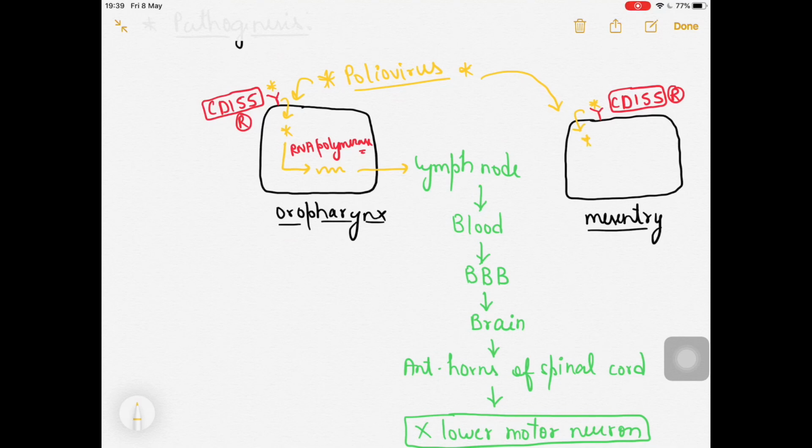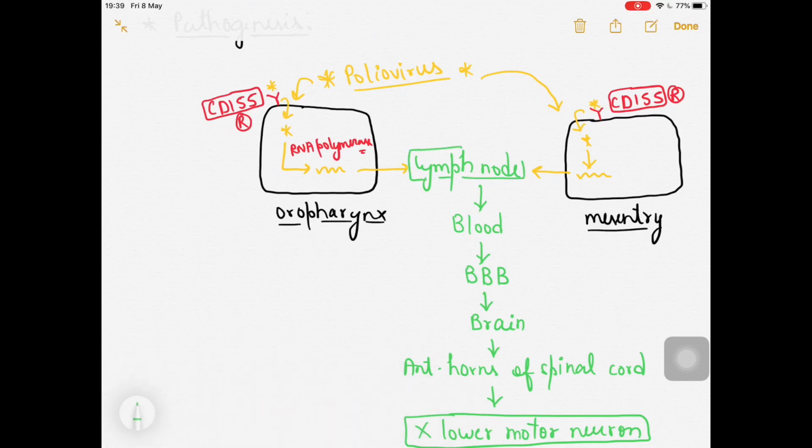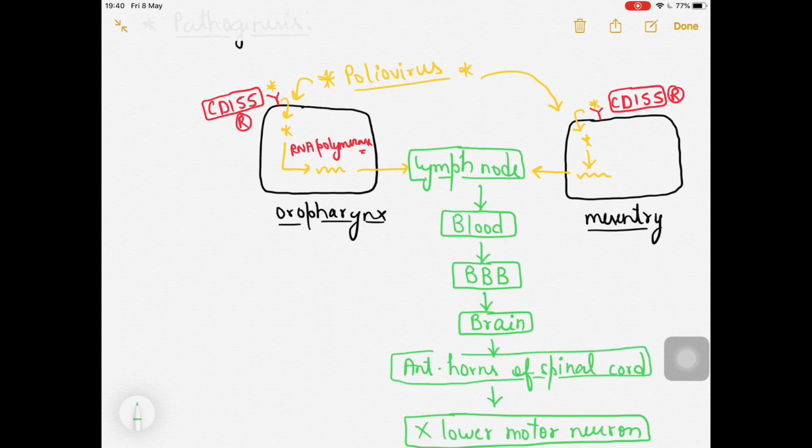Now they will be making this positive sense RNA. They will be making the faulty proteins. With the help of RNA polymerase, it will be converting itself, and then finally going into the lymph node, and from the lymph node coming into the blood circulation. From the blood circulation, it will penetrate the blood brain barrier, enter into the brain, and then finally facilitate its way into the anterior horn of the spinal cord, which is the ventral horn of the spinal cord.